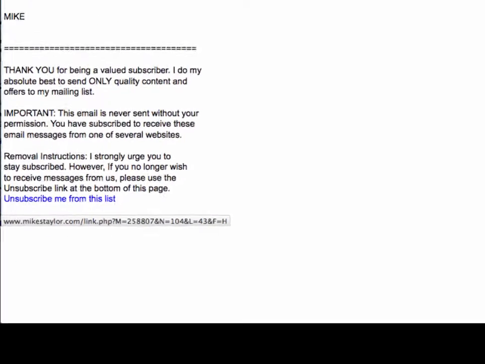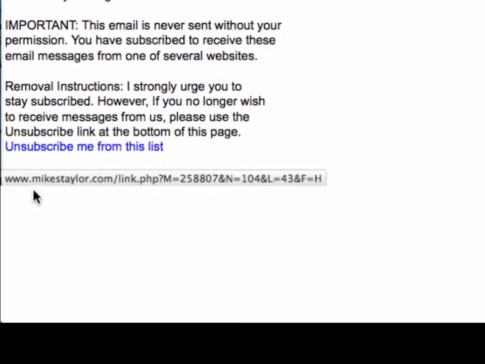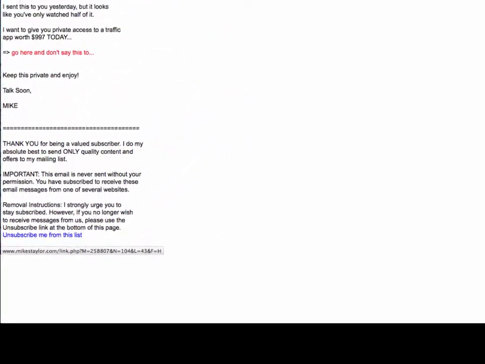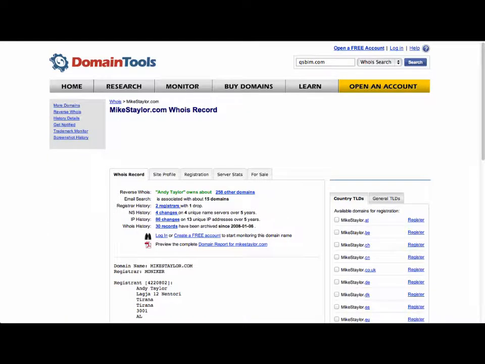If we mouse over the link, we see at the bottom of our email that it points to a website called www.mikestaylor.com / and again followed by a lot of stuff. Now remember, we're not interested in all the stuff that appears after the first /. This is the important part right here, the stuff that's in front of that first /. So now let's move over to our WhoIs, WhoIs.sc, and let's look up MikeSTaylor.com. Hit search. Now remember, we don't have to put in the www, just the domain name.